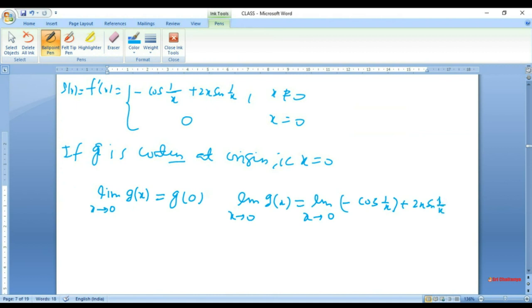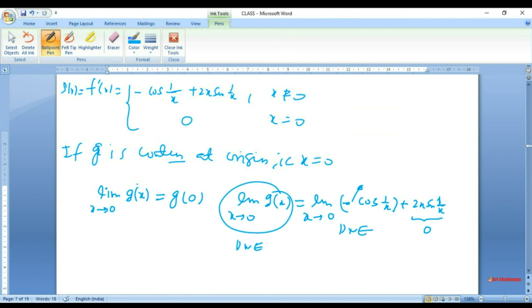Now you find that this limit does not exist, because although this limit equals 0, there is no x term here, nothing is here, and so this limit does not exist. And so we have proved that g(0), of course g(0) is 0, but the limit does not exist, and so we have proved that this function g is not continuous at origin.